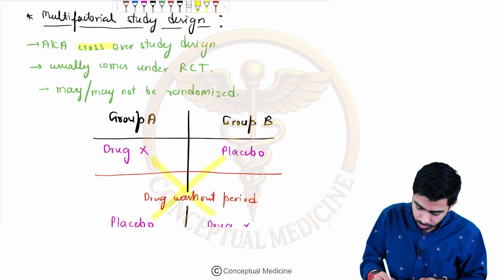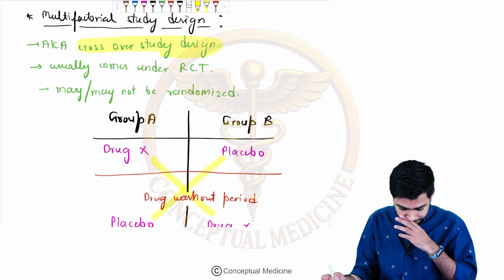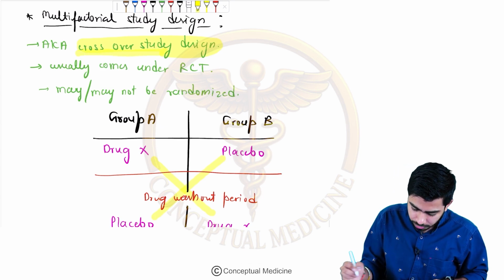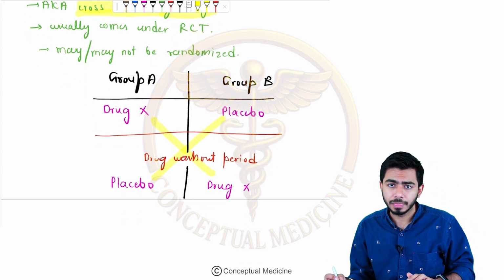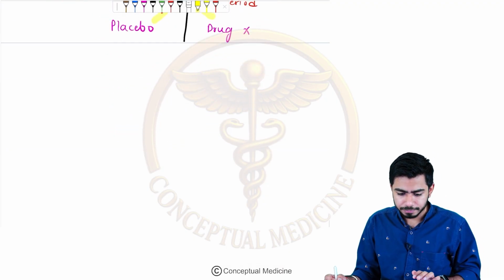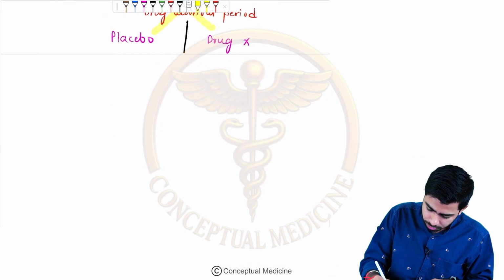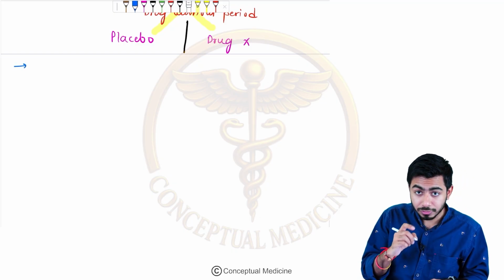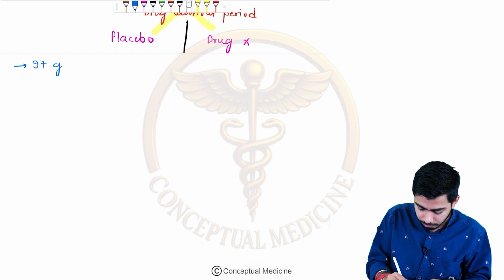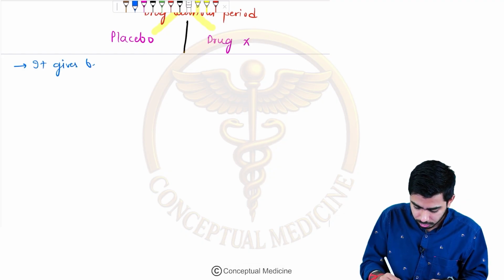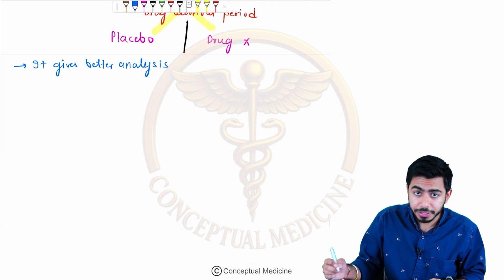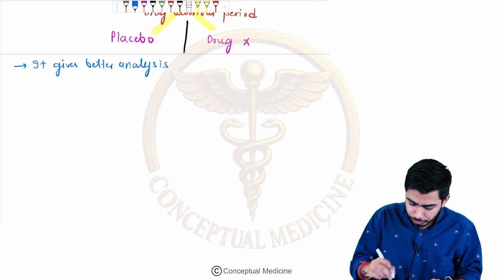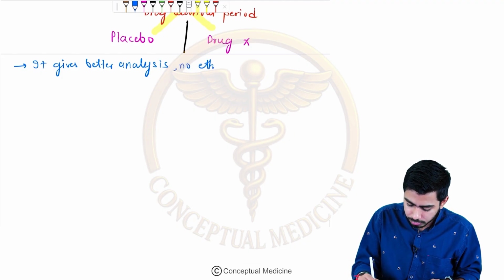This is called the crossover study design, and that's how I told you it is called a crossover study design. Okay, understood guys? Very easy. So this is the multifactorial study design. Now, there are some advantages of that. For example, it gives better analysis, and with that, there are no ethical problems.